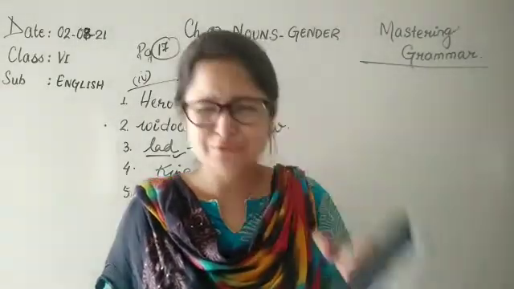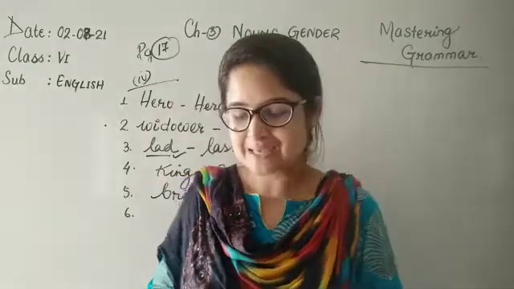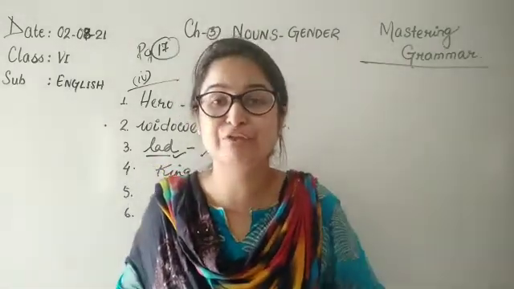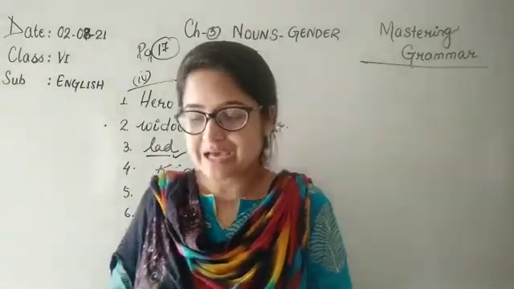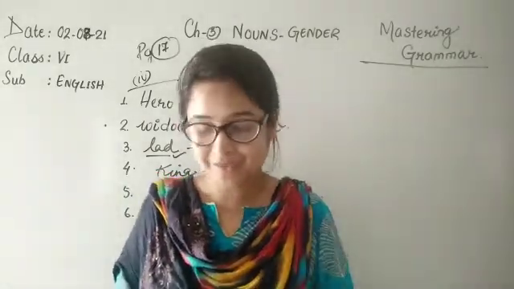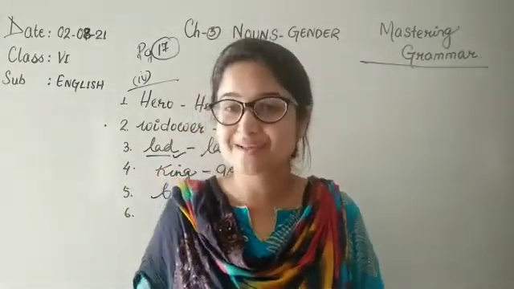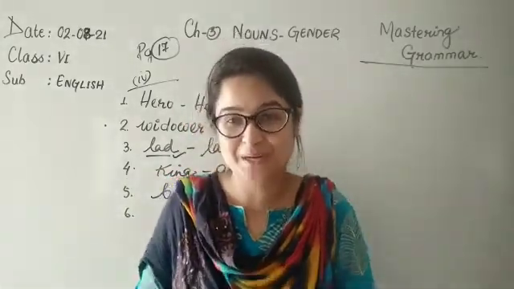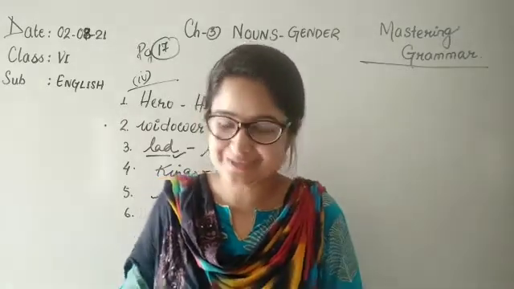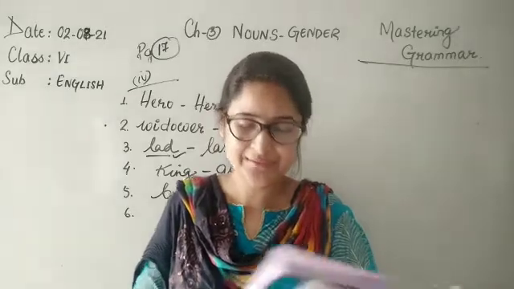Okay. So if you can see there, we have a value corner. Let's see what's there. Some children copy the actions of their favorite hero and heroine. Is it good to copy dangerous acts done by the hero and heroine? Why or why not? So children, in the online classes, we will be discussing this. You can get ready with your answers already. So now let's move to exercise D.